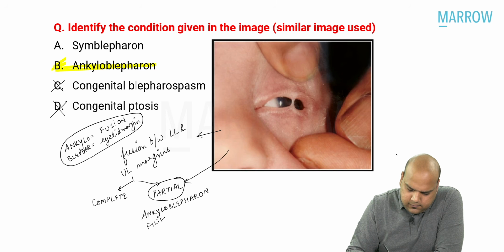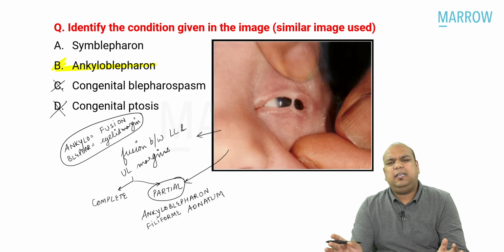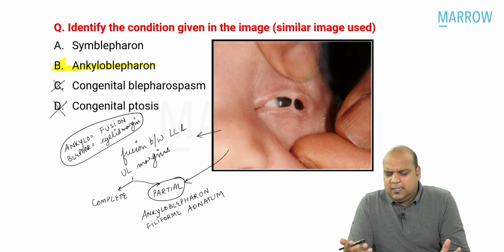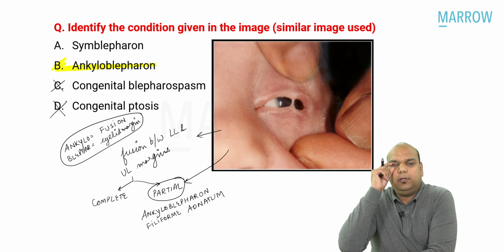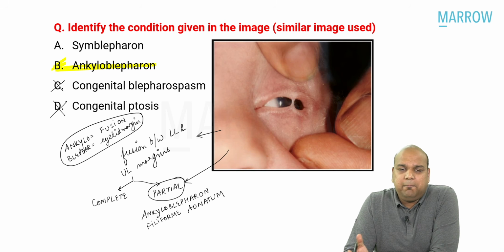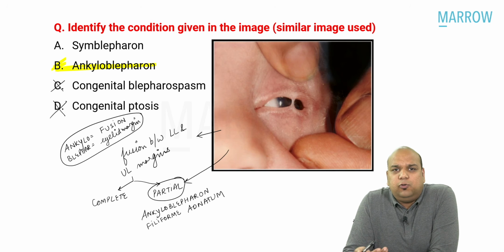filiform adnatum. Okay, everybody, just a fancy name, ankyloblepharon for you. It is just partial. It could have been more. It could have been on the lateral side, the medial side, anywhere, everybody. I had the fortune, I can say fortune because I got to see such a case, everybody, some 7 or 8 months back. A 28 or 27 days old newborn had come to my clinic with ankyloblepharon filiform adnatum, and